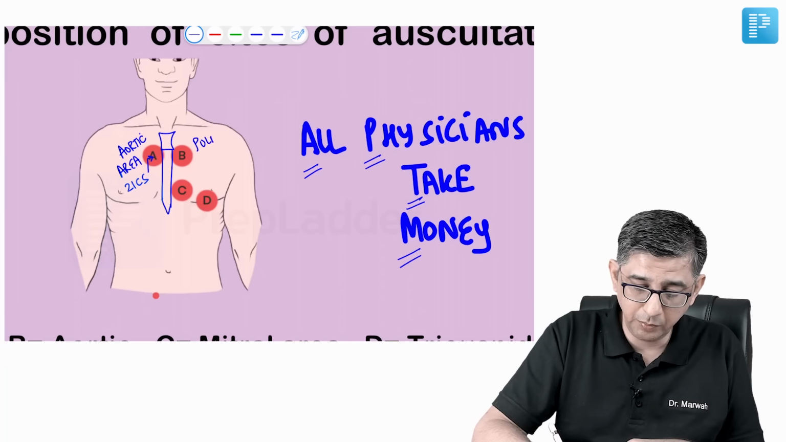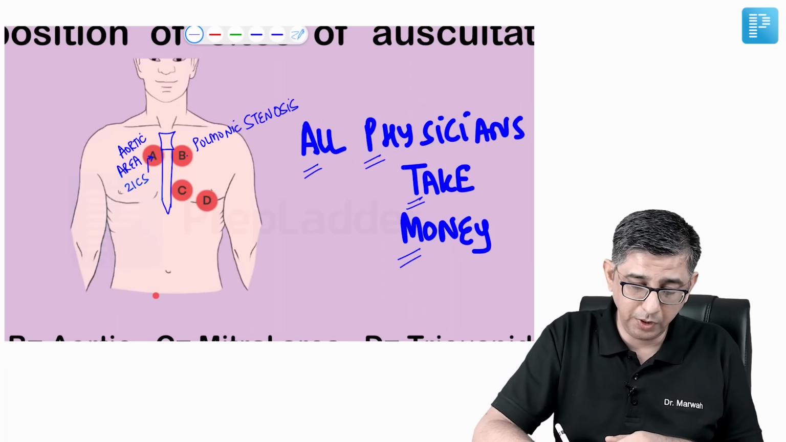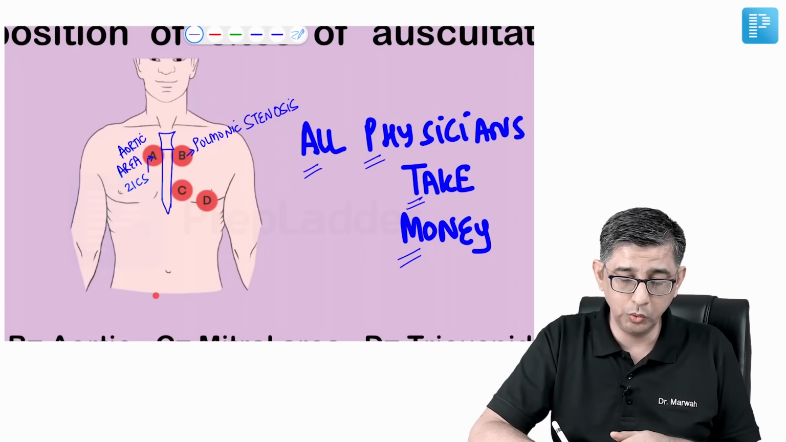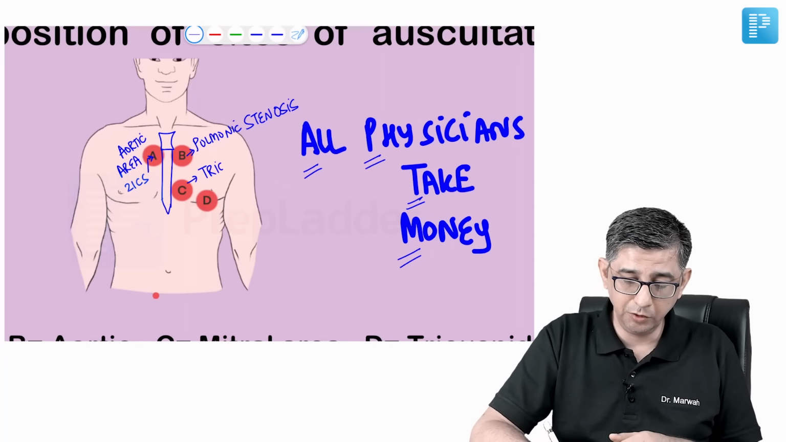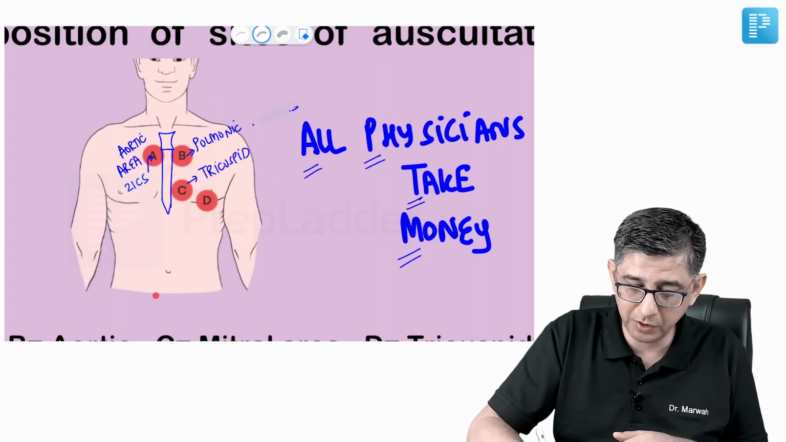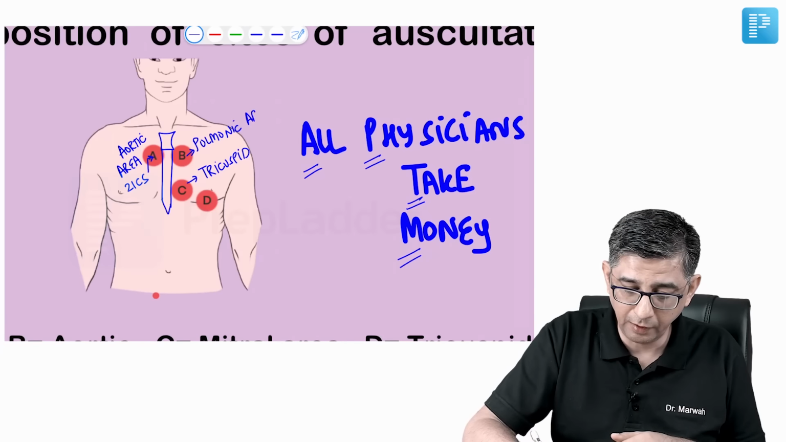Similarly, if you want to check out the murmur of pulmonic stenosis, the mnemonic I've told you is PAS, pulmonic and aortic stenosis result in systolic murmurs. So area number B is primarily for pulmonic stenosis. Now we are coming down to the left lower sternal border. This is the tricuspid area. So if you want to hear the murmur of tricuspid stenosis or tricuspid regurgitation, then this is the site.